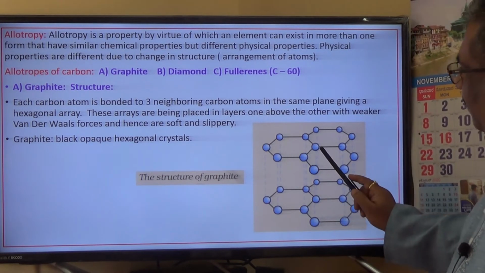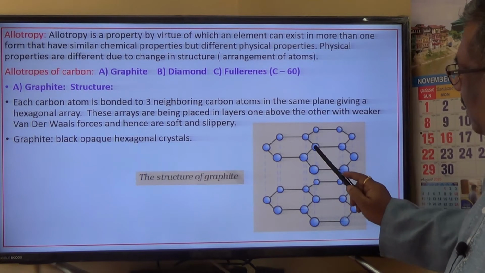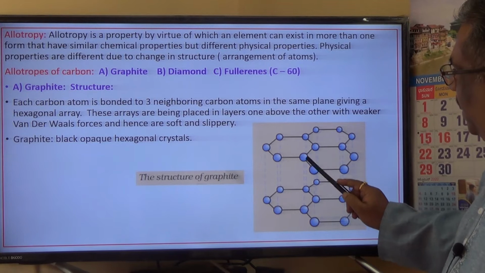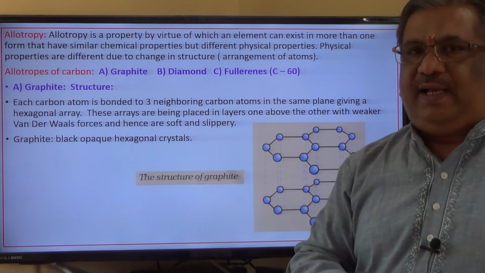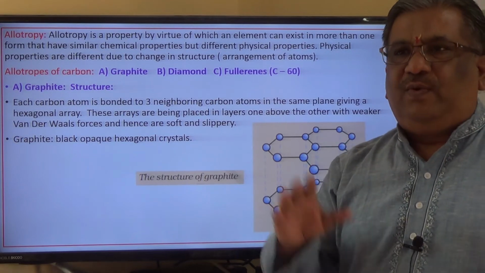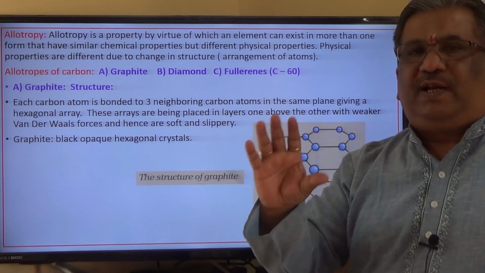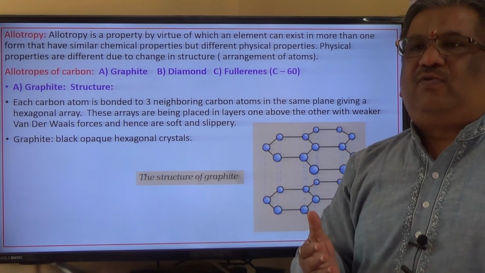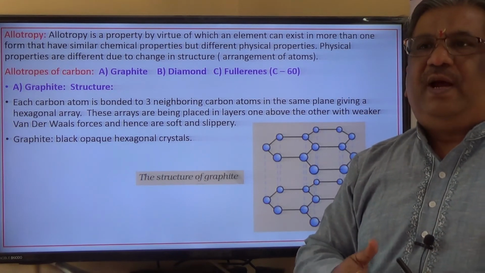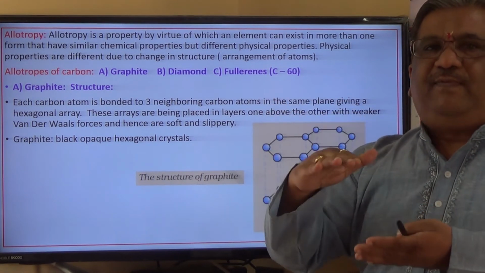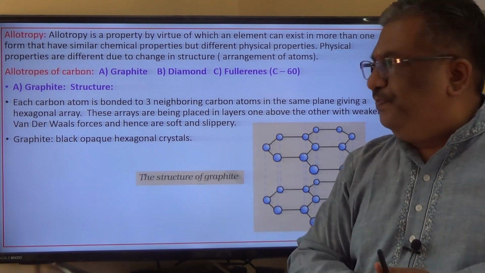Very important is that each carbon atom is bonded with 3 neighboring carbon atoms to form a hexagonal array, and these arrays are arranged in the form of different layers, which are held by weak electrostatic forces of attraction, which are also called van der Waals forces. And because of this weak bonding between the layers, the graphite structure is slippery in nature.